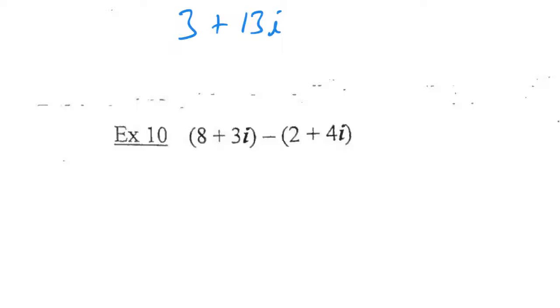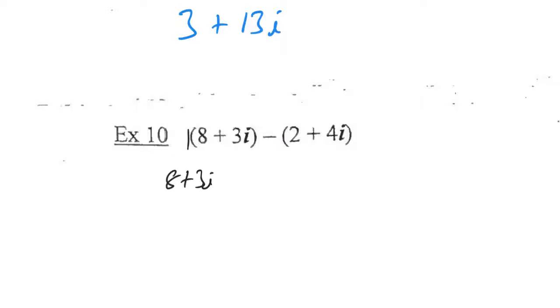We can rewrite this expression like this. The coefficient in front of this set of parentheses, there's nothing there, but there is a number there, right? It's a 1. So if you have a 1 in front of your parentheses, then you can just drop the parentheses, and so that becomes 8 plus 3i. I don't need those parentheses because the number in front of the parentheses is a 1.